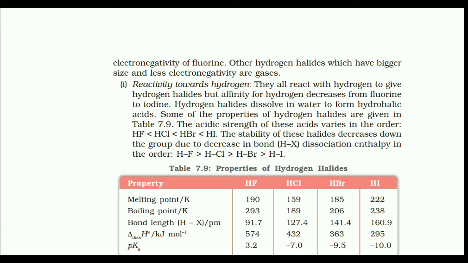1. Reactivity towards hydrogen. They all react with hydrogen to give hydrogen halides, but affinity for hydrogen decreases from fluorine to iodine. Hydrogen halides dissolve in water to form hydrohalic acids. Some of the properties of hydrogen halides are given in Table 7.9. The acidic strength of these halides varies in the order HF < HCl < HBr < HI. The stability of these halides decreases down the group due to decrease in the bond dissociation enthalpy in the order HF > HCl > HBr > HI.